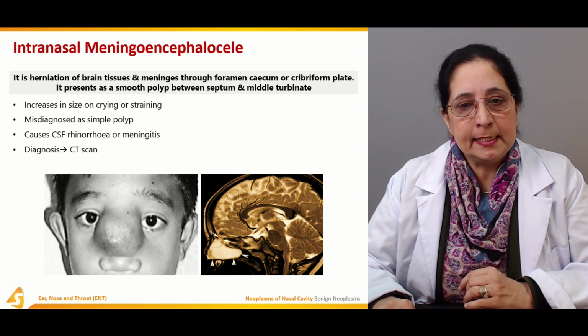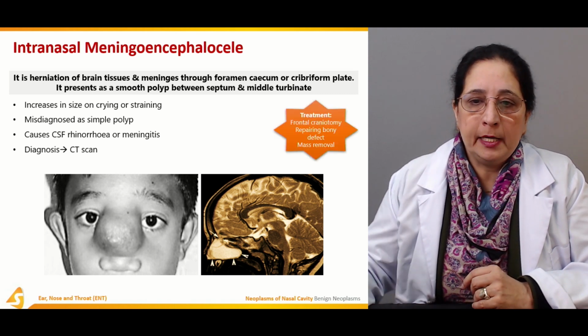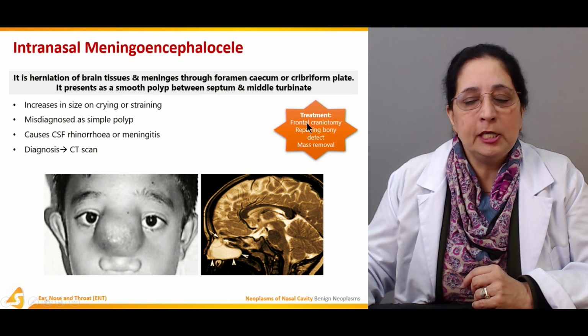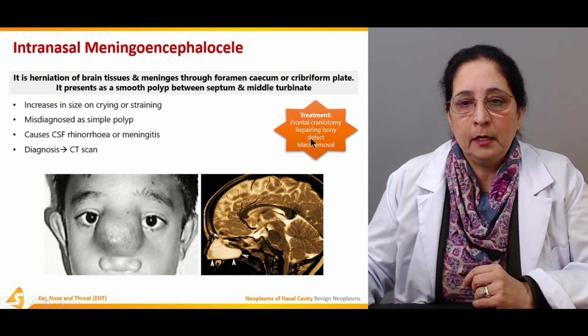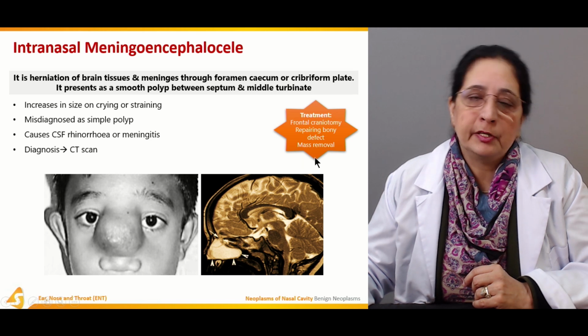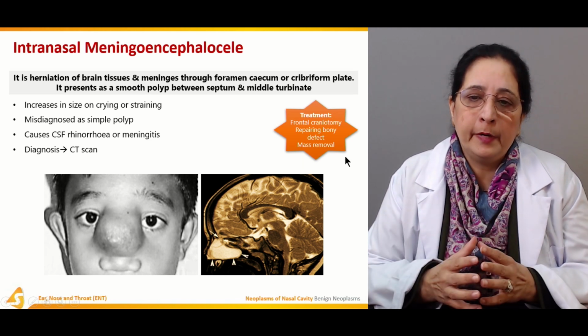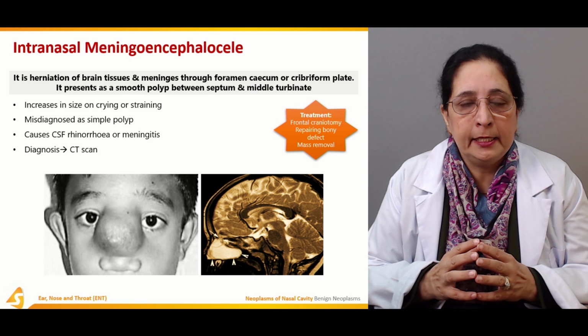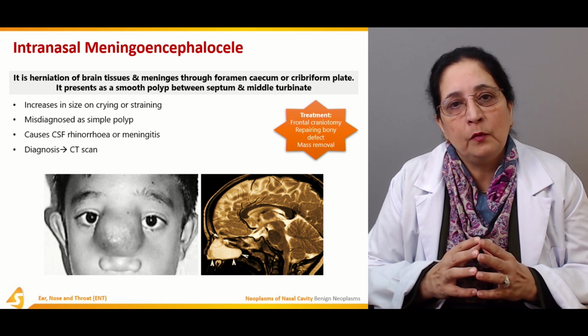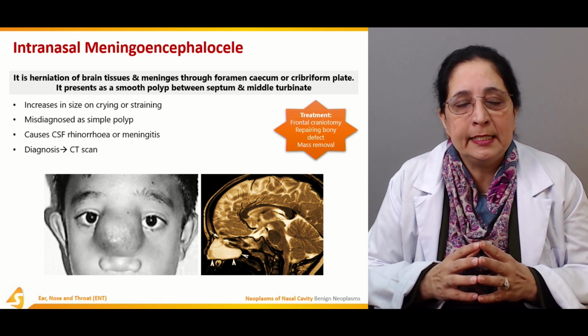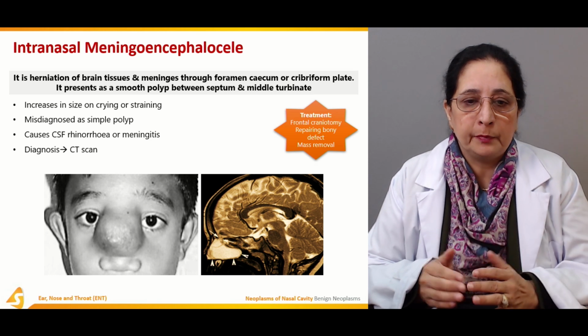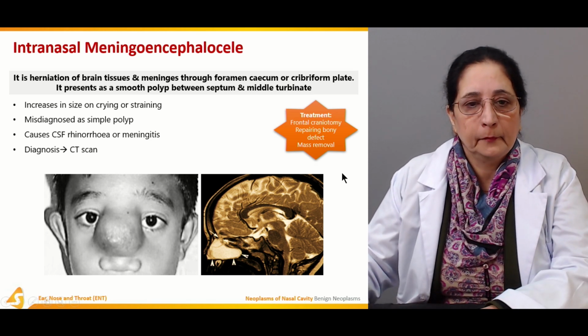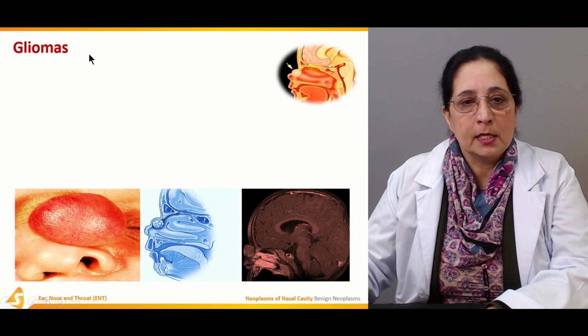Diagnosis is by CT scan and treatment is frontal craniotomy, repairing bone defect, mass removal. So opening of the cranium, skull and removal or repair of the defect is the treatment.